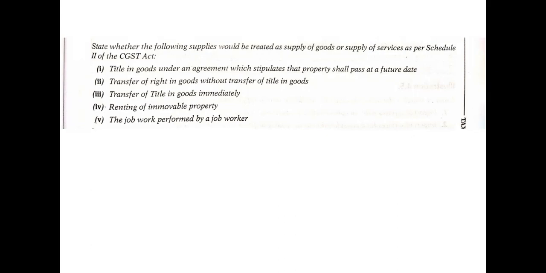Third, transfer of title in goods immediately, where the ownership in the goods is transferred immediately. Then renting of immovable property, and the job work performed by a job worker. So these are the 5 different kinds of transactions he has given us. Now, as per Schedule 2, we need to classify which are the supply of goods and which are the supply of services.